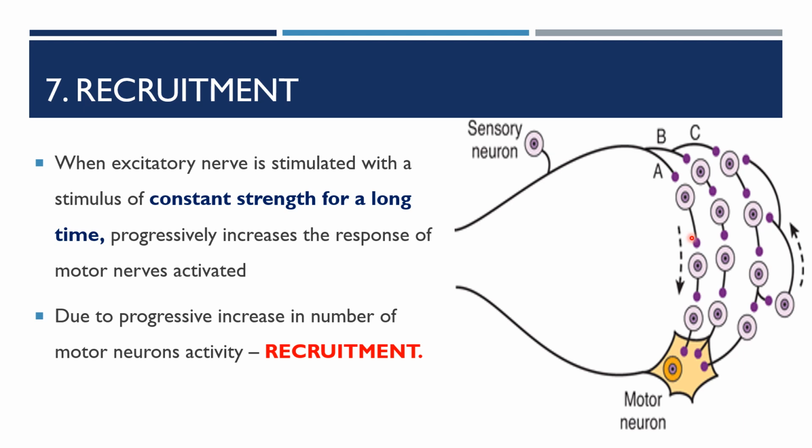So it can recruit more neurons to get activated. The response will be better if there is a constant stimulus, but there is a limit when the plateau is reached. If all the neurons get activated, that is the limit and it will not increase the response further.